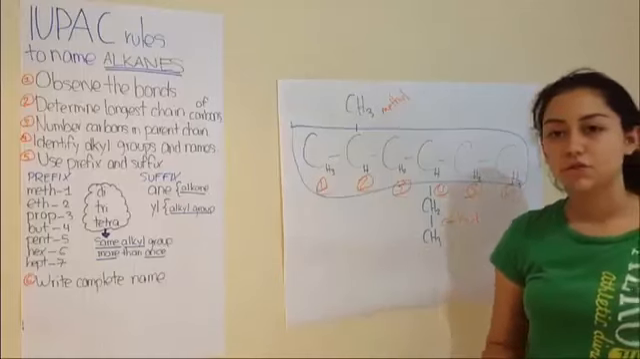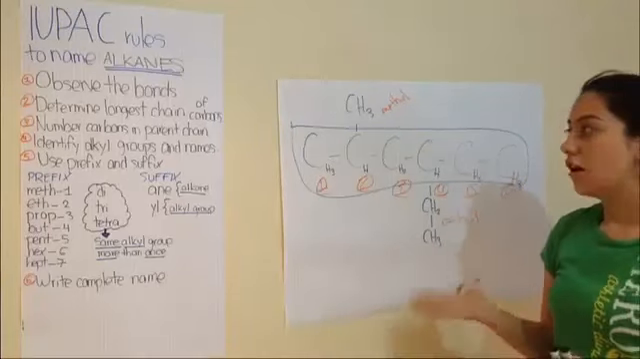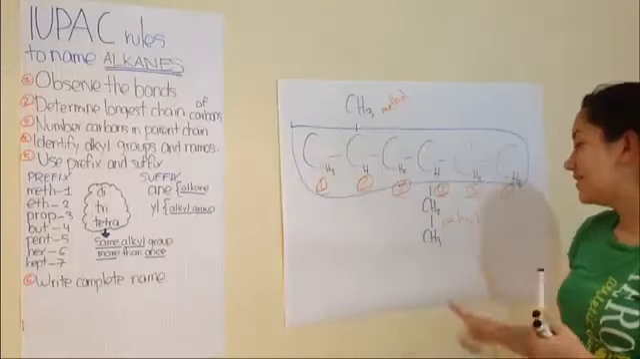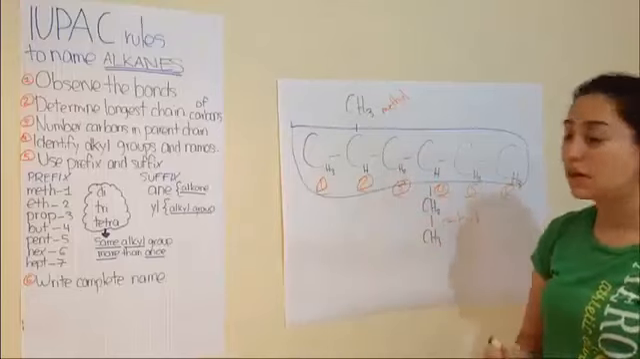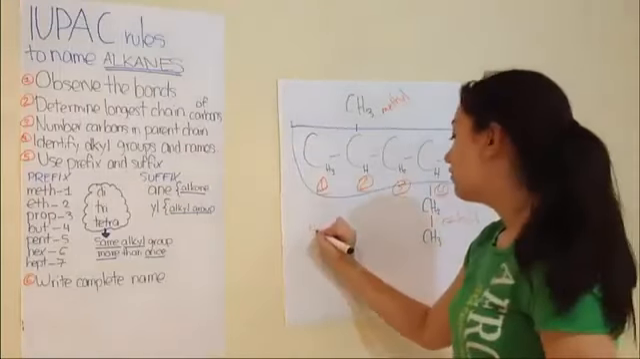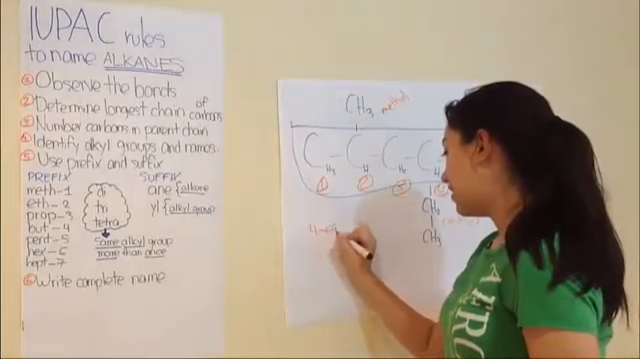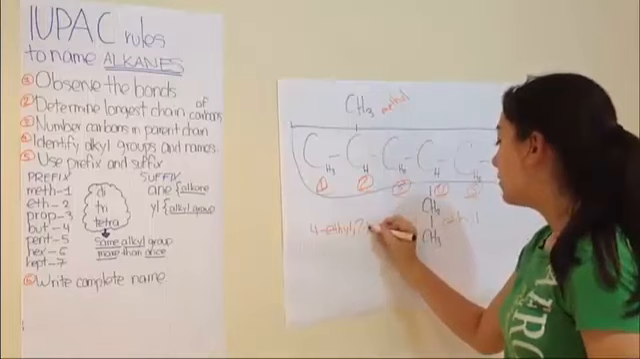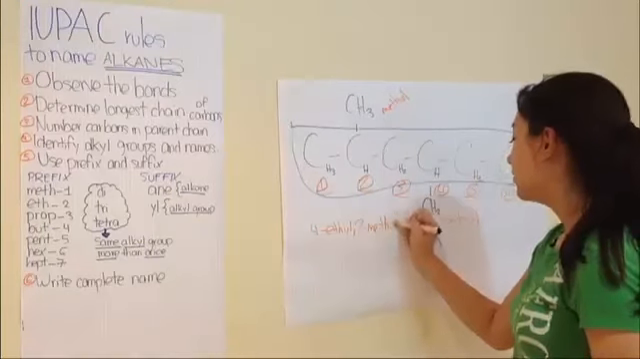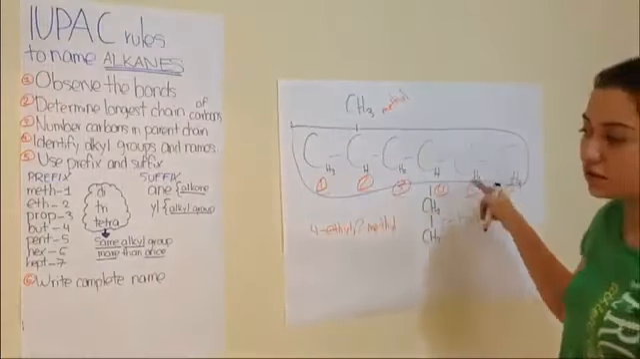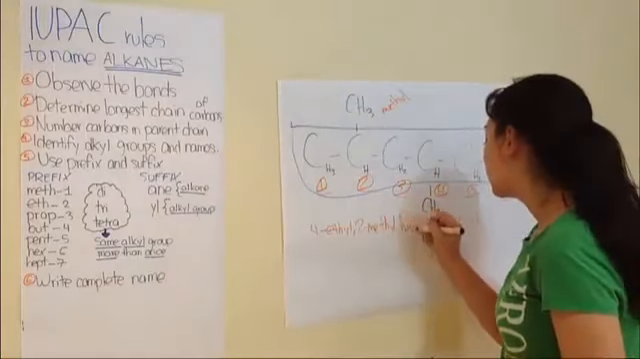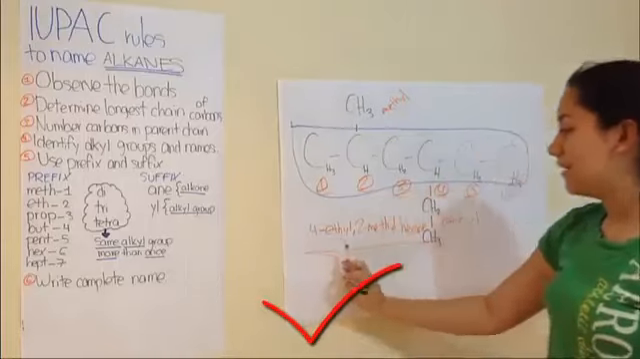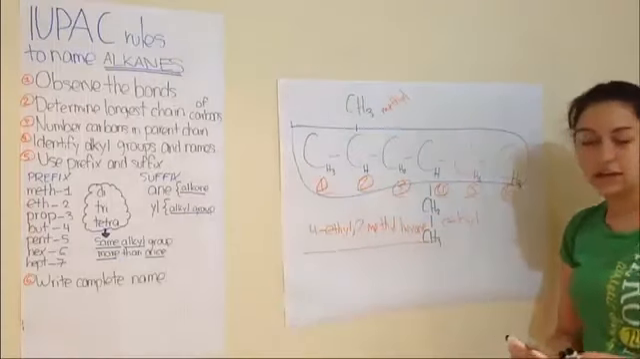The first thing you have to do is write the numbers of the alkyl groups. So you have to do it in alphabetical order. Since ethyl comes before methyl, it will be like this: 4 hyphen ethyl, comma 2 hyphen methyl. And since we have in the parent chain 6 atoms, it will be hexane. So the name for this will be 4-ethyl, comma 2-methylhexane.